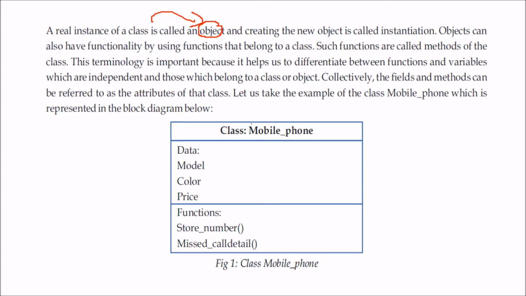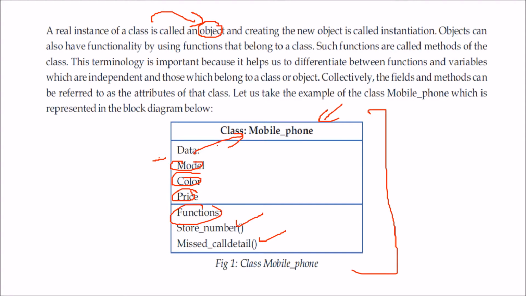Say this is a mobile phone, we make a class. Model, color and price are the data elements, and the functions which this mobile phone will do, that is to store the number, it will have missed call details. So this is a class which we consider